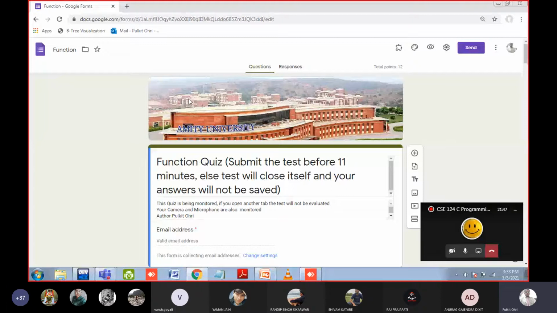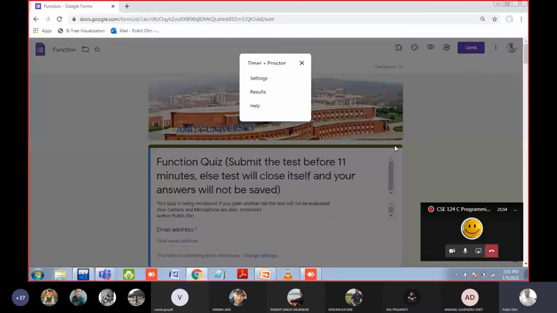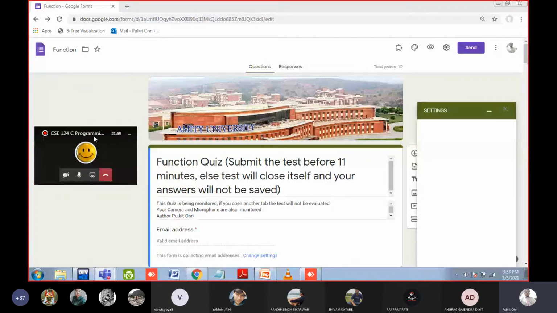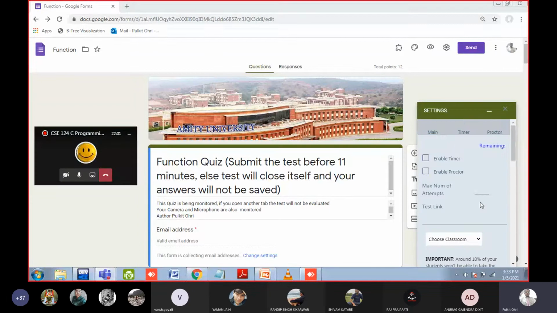Eleven minutes are given to you. And there is one more thing. For example, let us suppose you are doing the quiz and 11 minutes are over and you have not submitted the quiz. Then all the answers will be lost. So before 11 minutes, you have to submit it. The timer is there and it is visible to you.